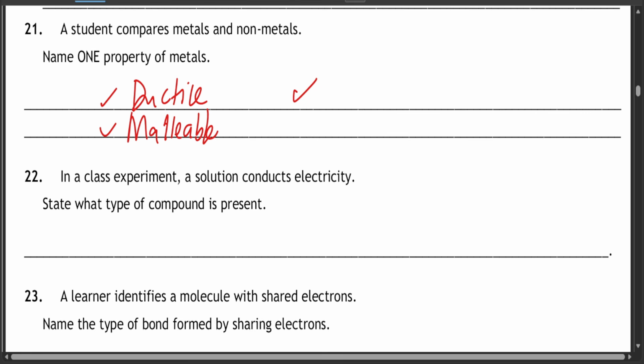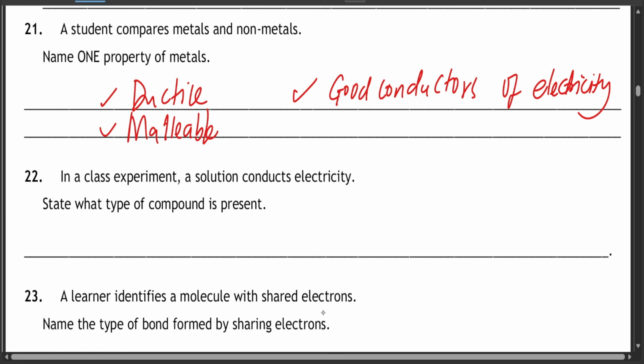And most of the time, metals are very, very strong. Okay, they are good conductors of electricity. All the metals are good conductors of electricity, maybe apart from mercury, but most of them are good conductors of electricity. And as well, they are lustrous. What does lustrous mean? That's homework for you to research on. I want you to tell me in the comment section, what does this mean? Hata nimeandika vibaya. It's supposed to be this way, lustrous. So what does this mean? Okay, comment section. Students, tell me please.